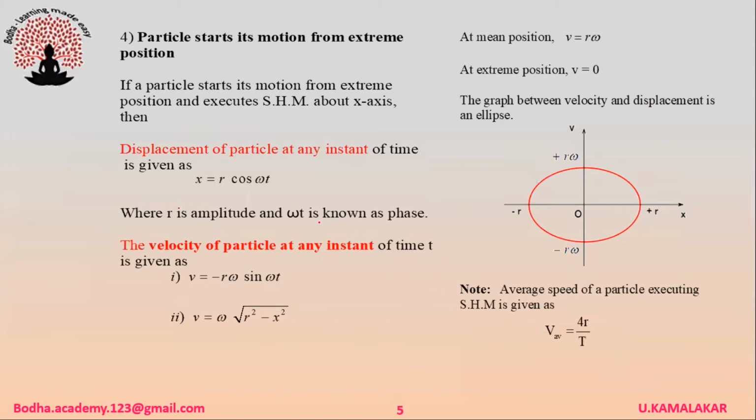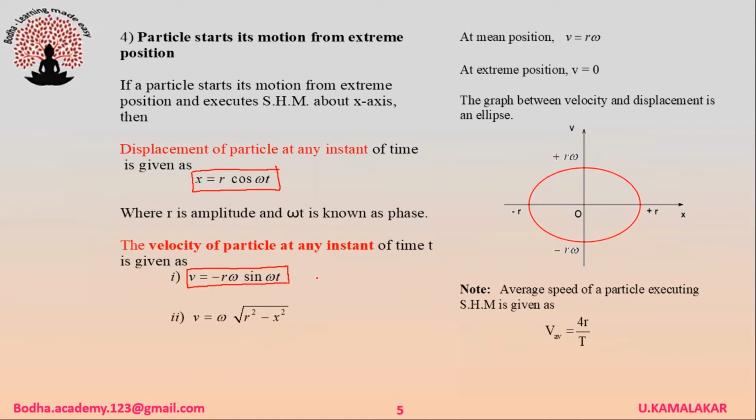Consider a particle starting its motion from extreme position and executing SHM about the x-axis. Then displacement of the particle at any instant of time is given as x is equal to r cos omega t, where r is amplitude and omega t is phase. The velocity of the particle at any instant of time is given as v is equal to minus r omega sine omega t.